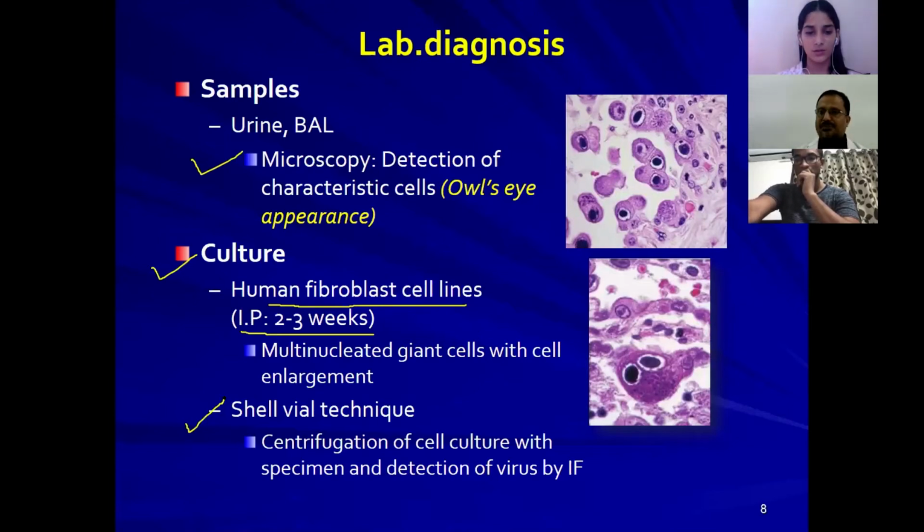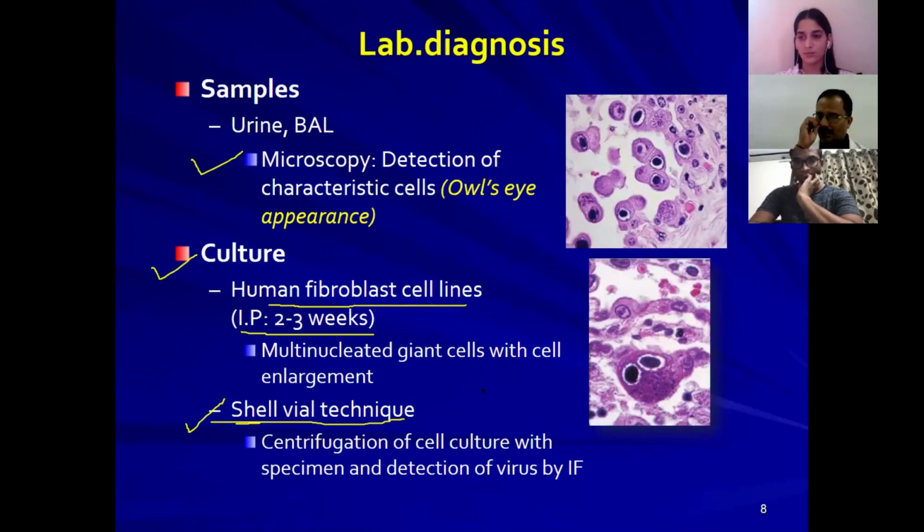The purpose of this, listen carefully: since these cell line cultures take a lot of time to show the cytopathic effects, to reduce the duration of observing the cytopathic effects, we have to do this shell vial technique.